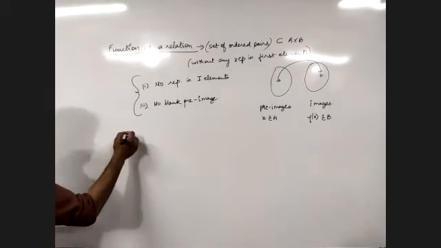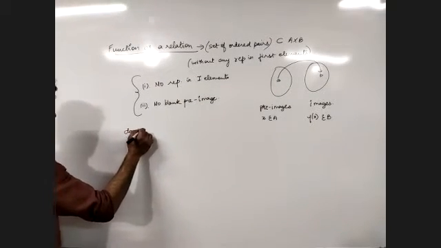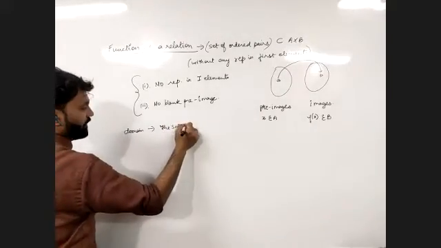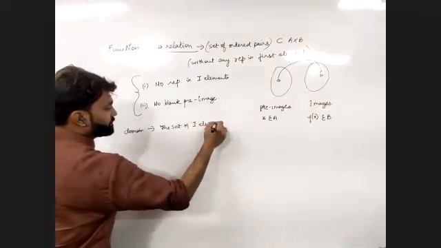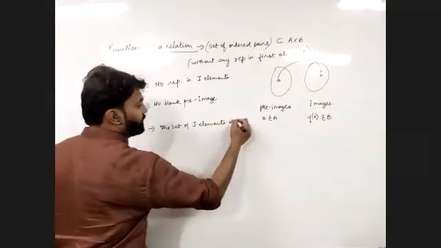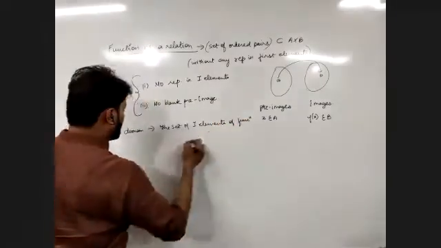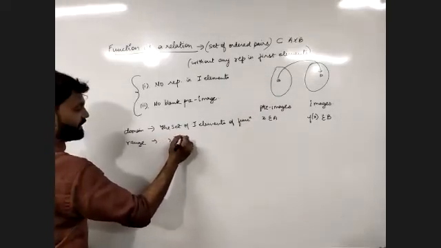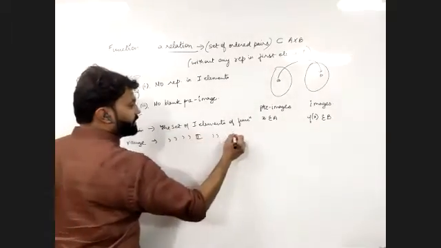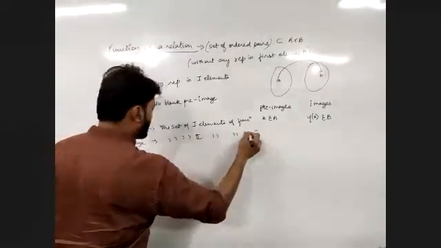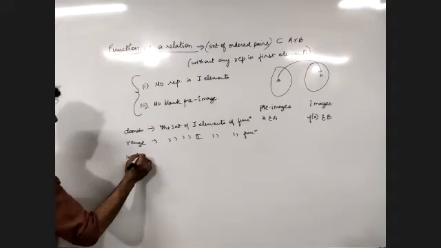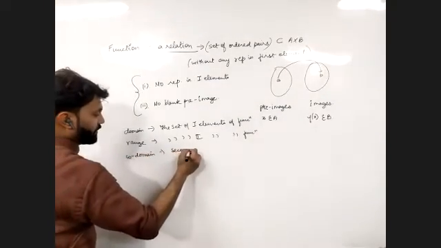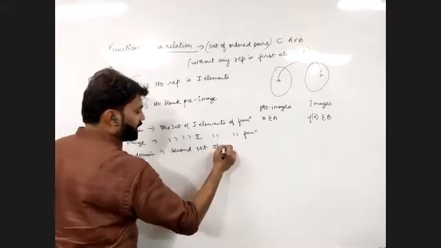Rest all is the same. That is, domain means the same only, the set of first elements of the function. Then range means the set of second elements of the function. Then codomain means the second set of the Cartesian product.